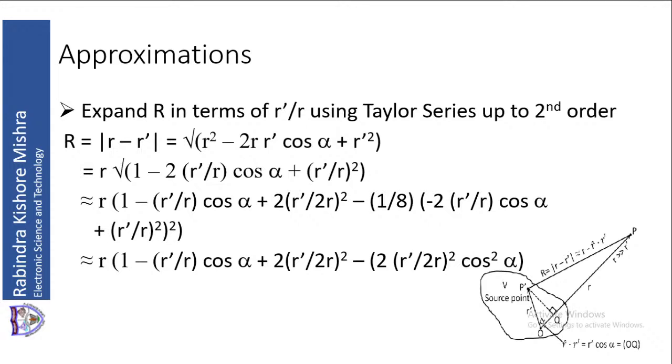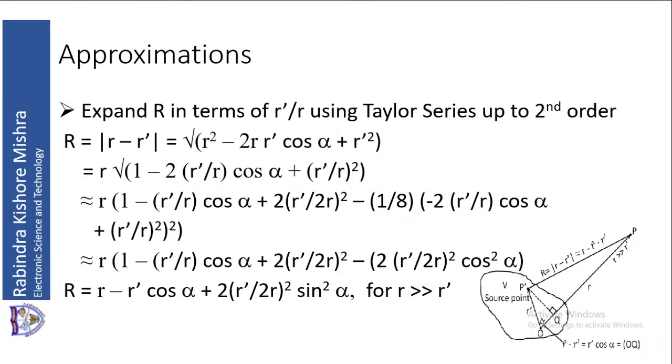Second term R dash by R cos alpha remains as it is. Third term is plus 2 R dash by 2R square, that remains as it is. Then the fourth term is 2 R dash by 2R whole square, that is the whole square into cos square alpha, that remains as it is. The last term is a higher order term, so that will be dropped.